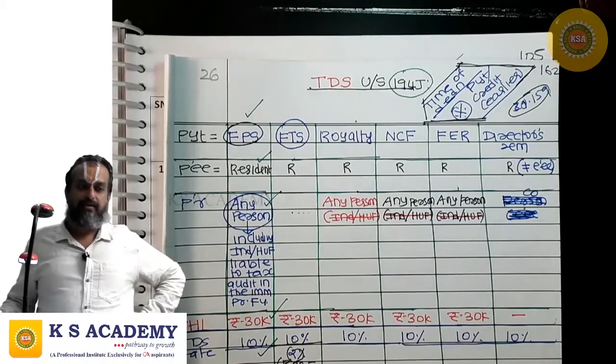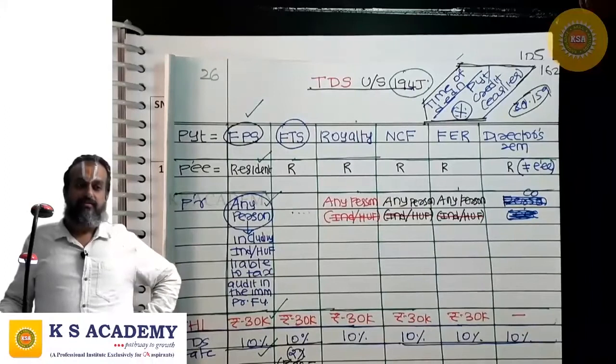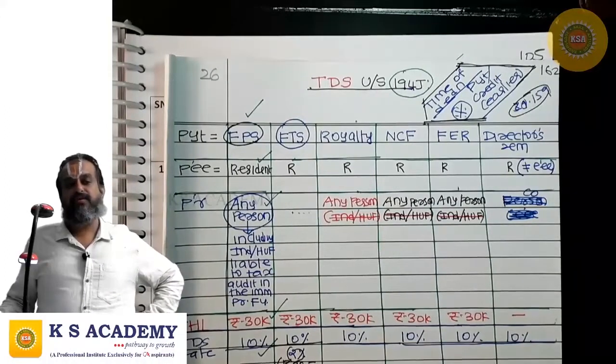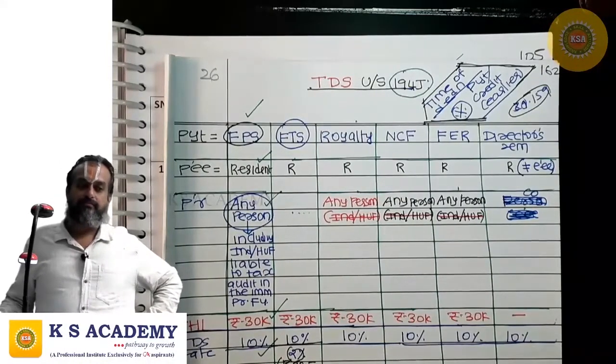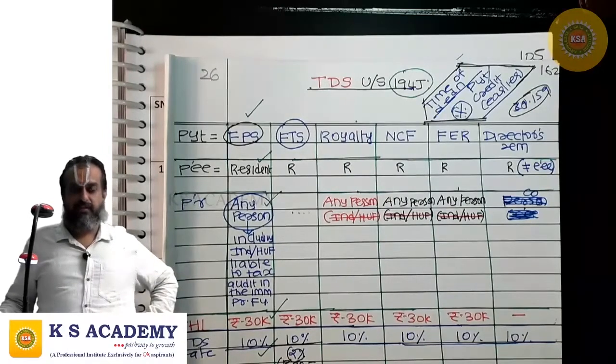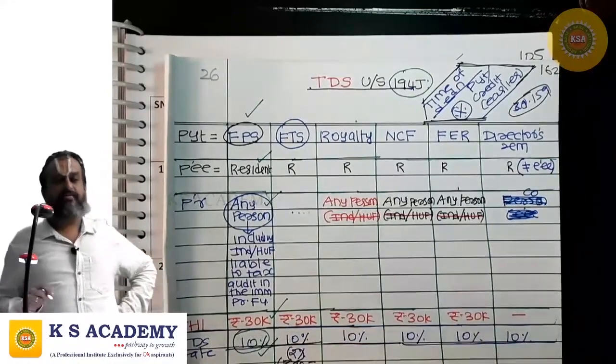But if the payer is an individual or HUF, they should have been liable to tax audit in the immediately preceding financial year. And if the fee paid or credited or likely to be paid or credited is crossing 30,000, then there is a TDS obligation for the payer. Tax shall be deducted at source at what rate? At the rate of 10%.